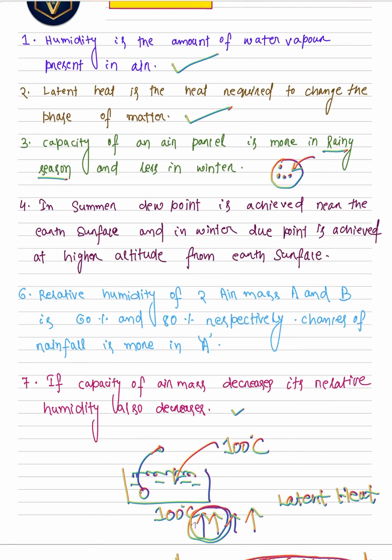We can observe this phenomenon by the cloth which we keep for drying in rainy season. It doesn't dry soon because there is so much water vapor in the atmosphere, which means there is less capacity left. So the statement says capacity is more in rainy season; no, it is less in rainy season and more in winter. So this statement becomes wrong.